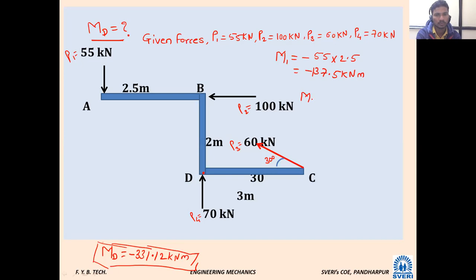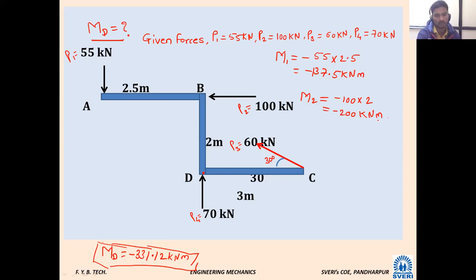Okay, M2. Which is the M2 force? The force at point B, 100 kilonewton. So whether that moment will be clockwise or anti-clockwise? Anti-clockwise. Very good. So minus 100 into 2, that is minus 200 kilonewton meter.